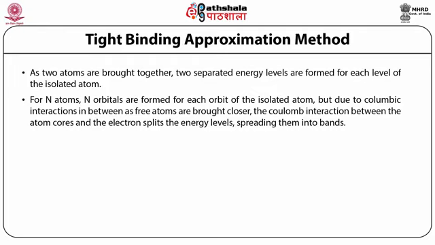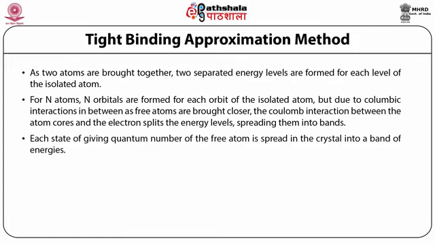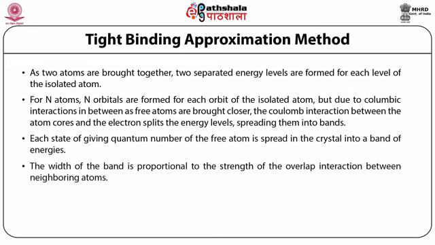So basically, these bands come because of the overlapping. Each state of given quantum number of the free atom is spread in the crystal into a band of energy. The width of the band is proportional to the strength of overlap.